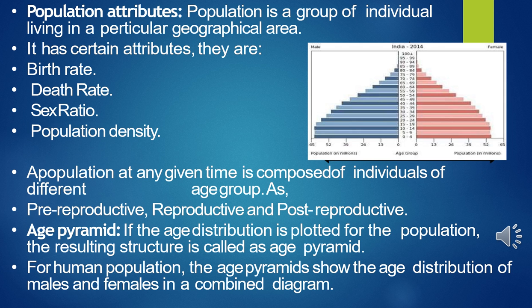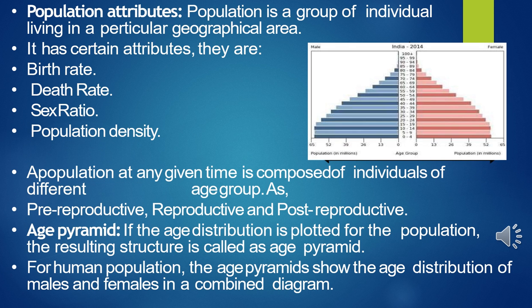An individual has sex, it may be male or it may be female, but a population has a sex ratio. For example, 60% of the population are females and 40% are males. Then is age distribution. A population has 3 ecological age groups: pre-reproductive, reproductive and post-reproductive. Their comparative abundance determines the reproductive status of a population.